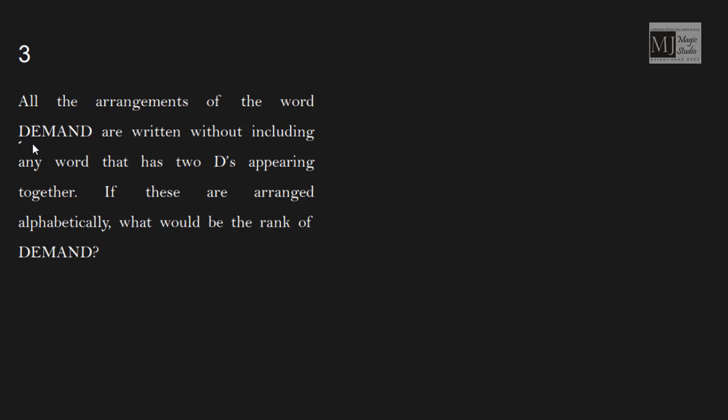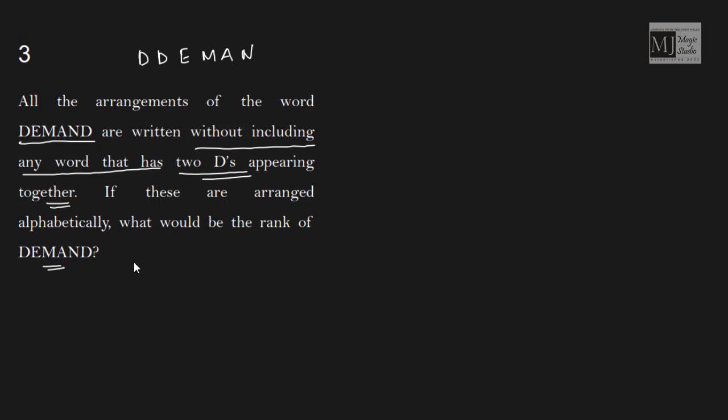All the arrangements of the word DEMAND, D-E-M-A-N-D, we have 2 D's, E, M, A, N, are written without including any word that has 2 D's appearing together. That means this list of words should not have 2 D's coming together. 2 D's should not be together. If these are arranged alphabetically, what would be the rank of the word DEMAND?